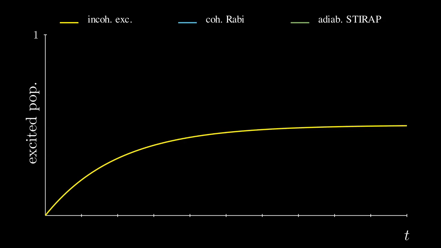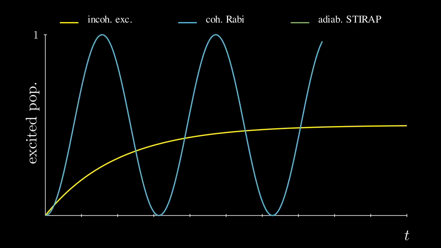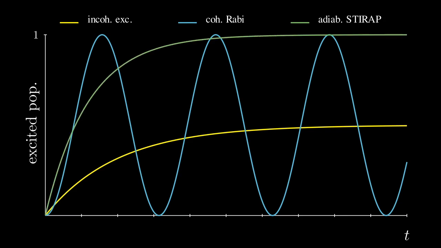Under monochromatic driving, the system exhibits Rabi oscillations. A pulse with area pi can, in principle, transfer all population to the excited state. However, the process is highly sensitive to experimental imperfections. Errors in intensity, detuning, or timing distort the pulse area, and spontaneous emission during evolution through a short-lived excited state introduces decoherence. Averaged over trials, coherent excitation leads to significant loss in fidelity. We will see later how adiabaticity allows for a more efficient inversion.